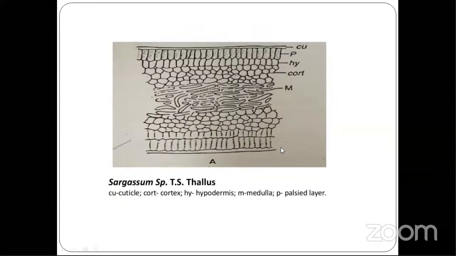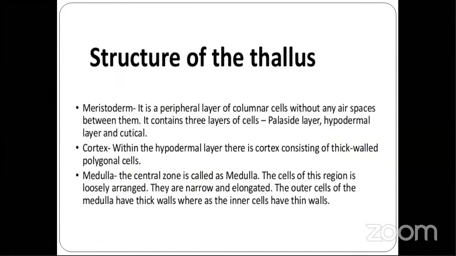So this is a simple diagram of thallus. You can just see the points here. It is divided into three layers. That is upper epidermis, which is also called as meristoderm. Then you have cortex. Then you have medulla. Now meristoderm is a peripheral layer of columnar cells without any air space between them. It contains three layers of cell: pellucid layer, hypodermal layer, and cuticle layer.